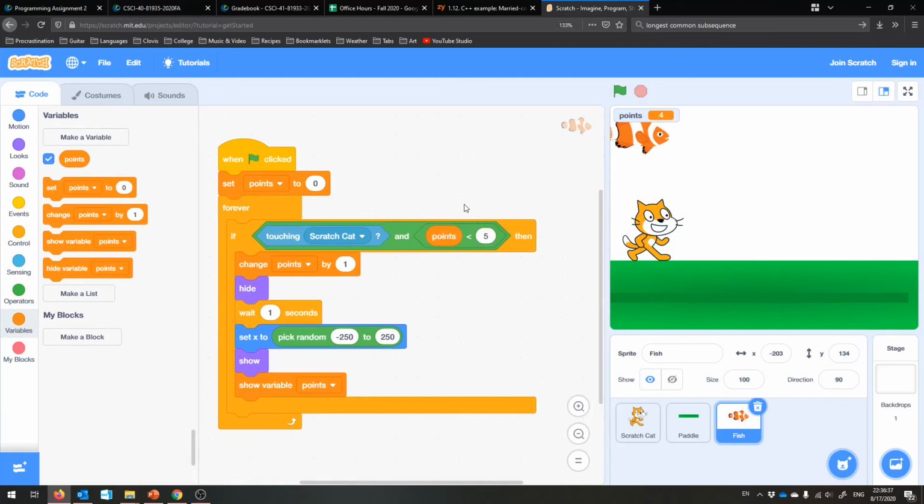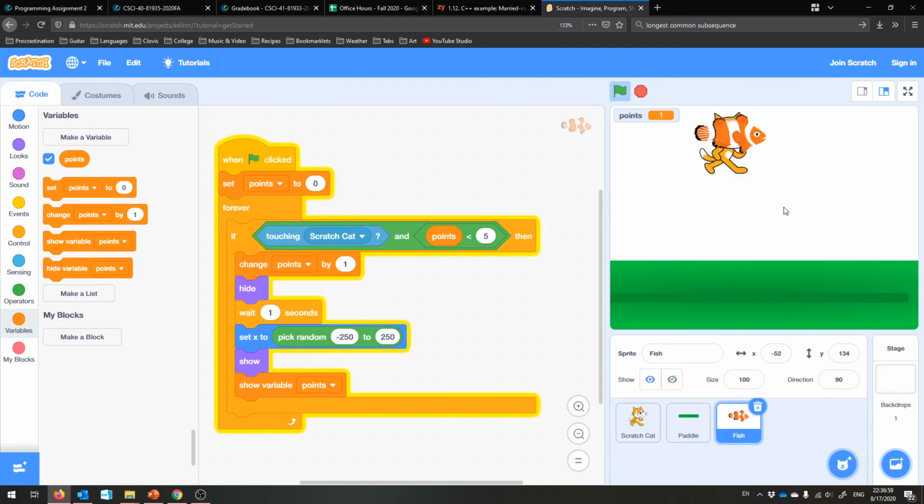Otherwise, the points will never get above 5. This is an example of using Boolean combinators, our ands, our ors, our nots, to make complicated programs. And maybe you could make this an if-else statement and say, hey, you won the game in the else case.